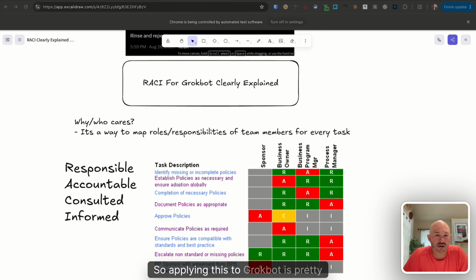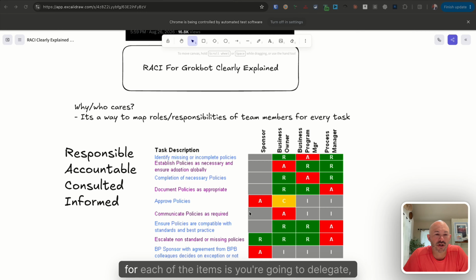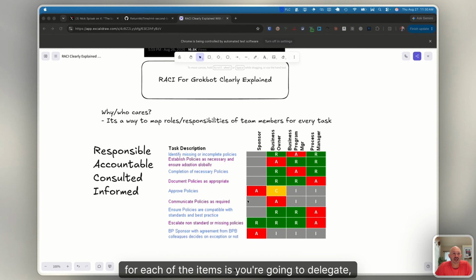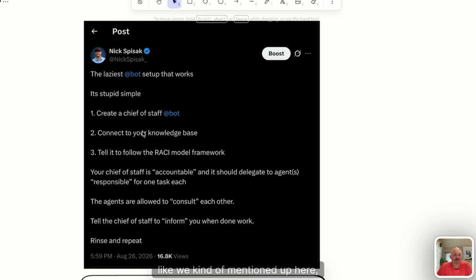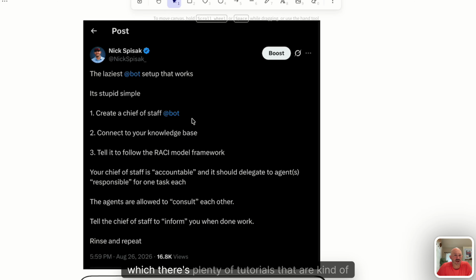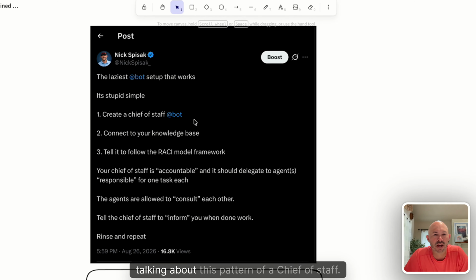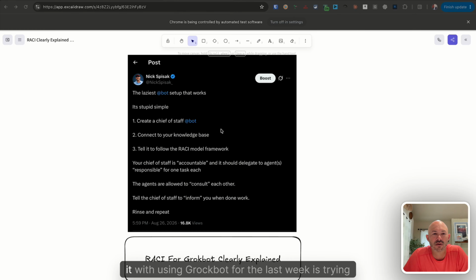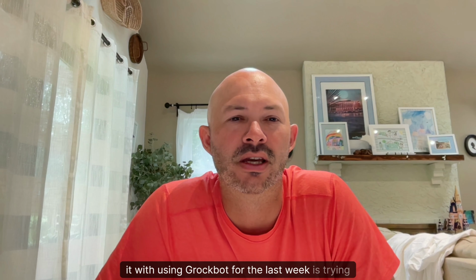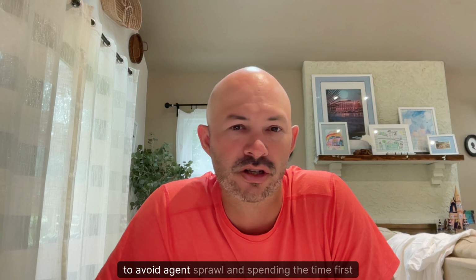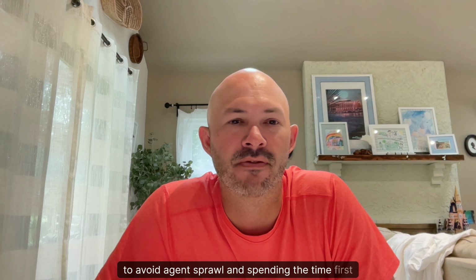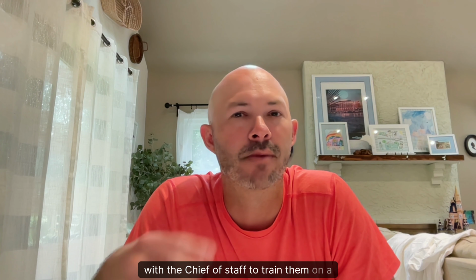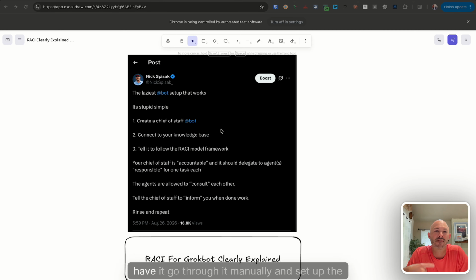So applying this to Grokbot is pretty straightforward. What we can do for each of the items is delegate, like we mentioned up here, a chief of staff role, which there are plenty of tutorials talking about this pattern. But essentially the way I've been looking at it, using Grokbot for the last week, is trying to avoid agent sprawl and spending the time first with the chief of staff to train them on a specific task, have it go through it manually and set up the automations.